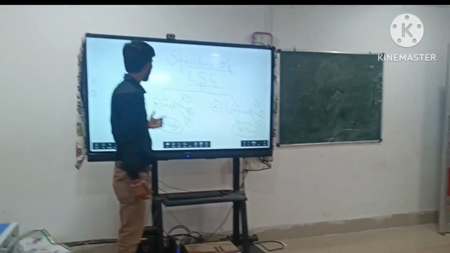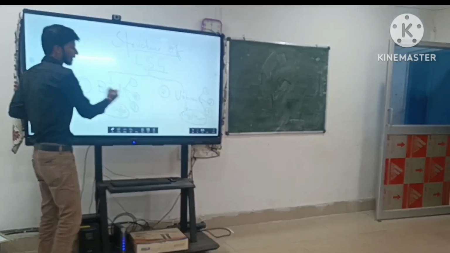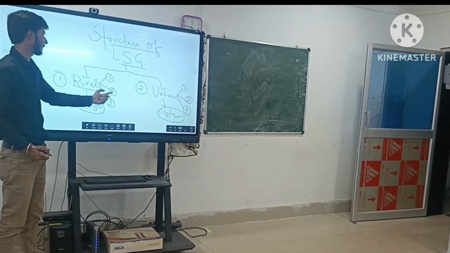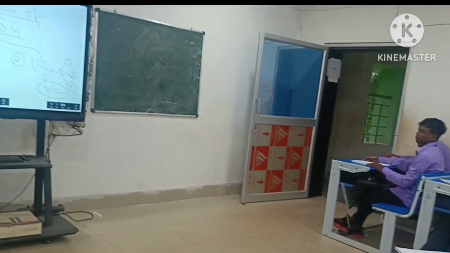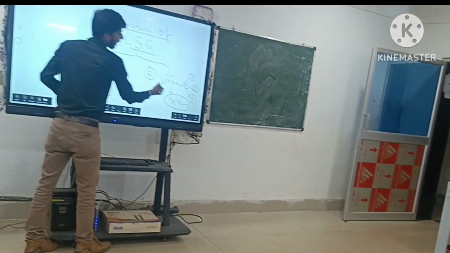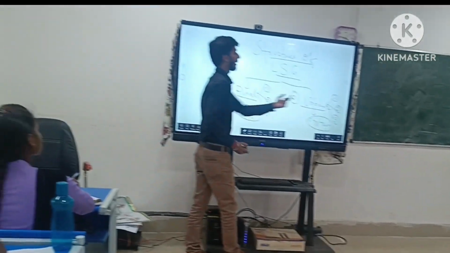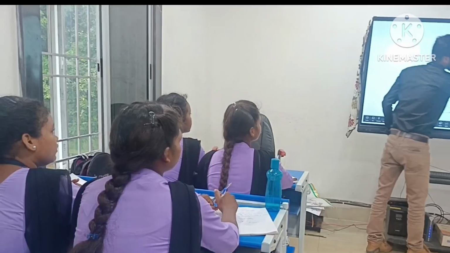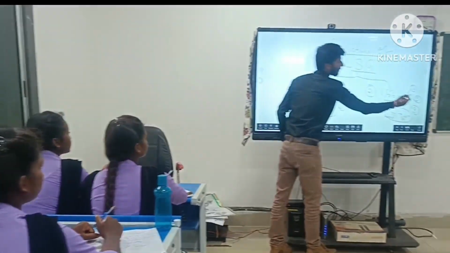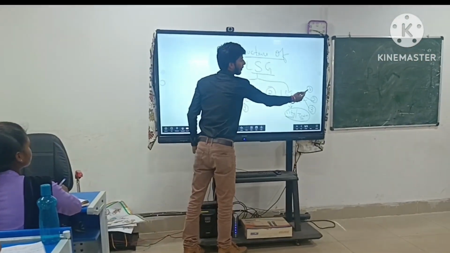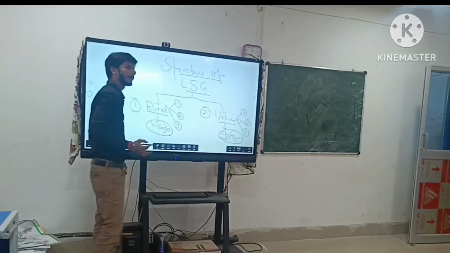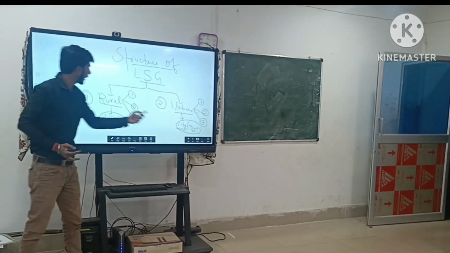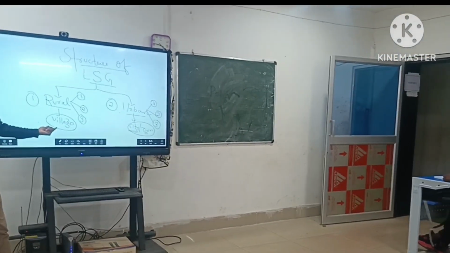So let's discuss the rural local self-government and their three tiers first. Then after that, we will come to the urban local self-government, which works at city level or town level, with 3 tiers.